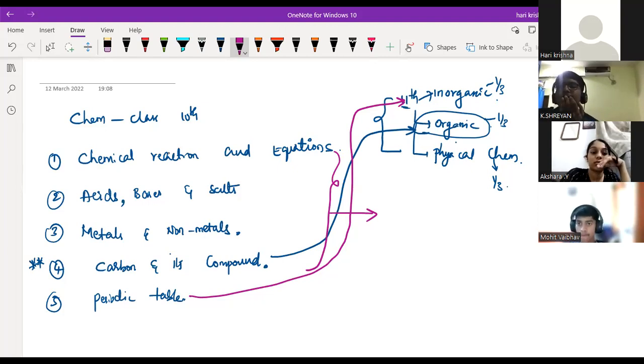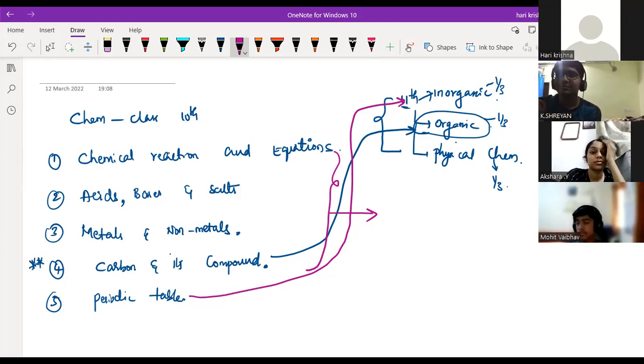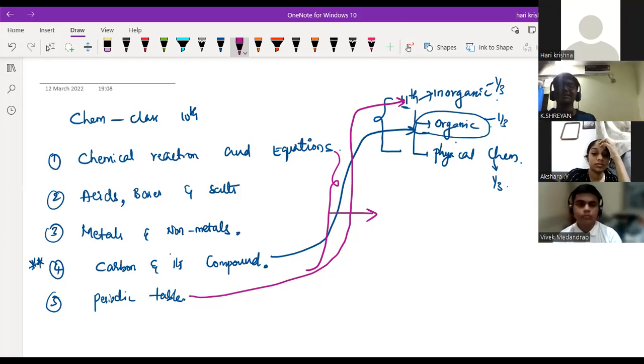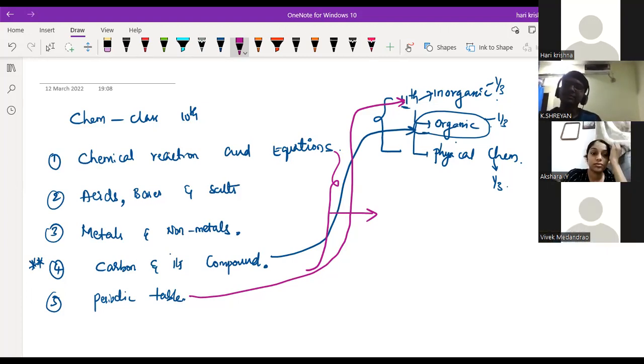When you come to acids, bases, and salts, which is very, very important in our daily life, salt is very important too. When you mix an acid and a base, we get the salt. So it's a very important topic in our surroundings and in everyday chemistry life: acid, base, and salt. We'll get some tricky questions on this topic.